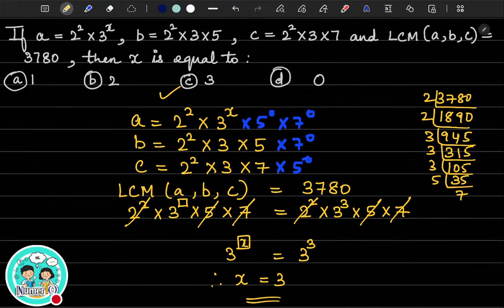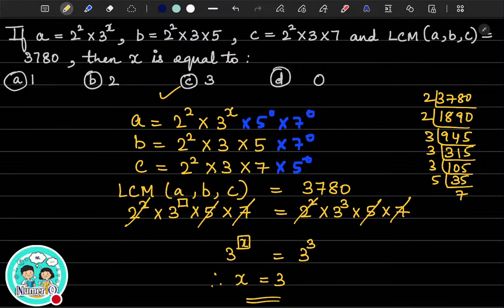Any doubts so far? Let me know once you're done. We'll move on to the next question. So I've got 30 questions and let's try to complete it before 7. Okay, 15 questions from each chapter. Let me know once you're done. Okay, probably you joined late. I've done it? Okay. Let's move on. Okay, Darshana.